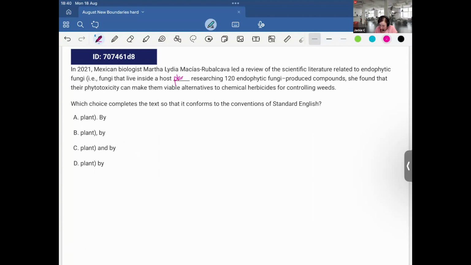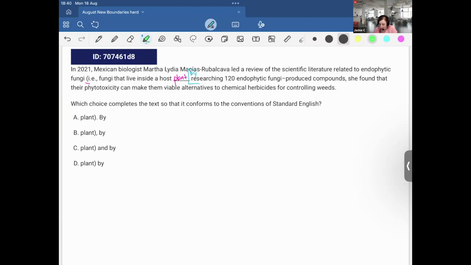Okay, so first I can see that we have a parenthesis, so I definitely need to close it. And then I have to see how I would close it. Let's check the clause that comes after. So here we have: by researching 120 endophytic fungi produced compounds, she found that their phototoxicity can make them viable alternatives to chemical herbicides for controlling weeds.